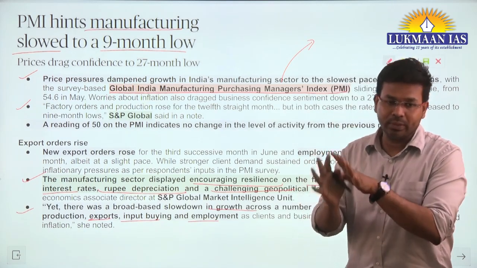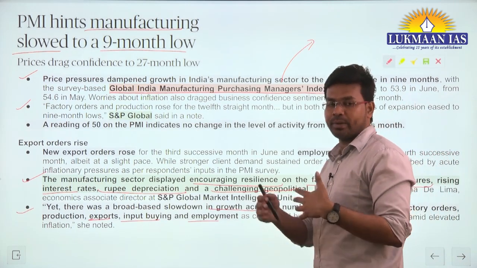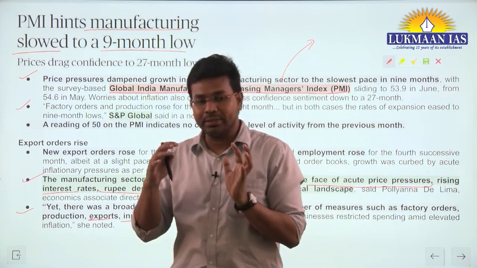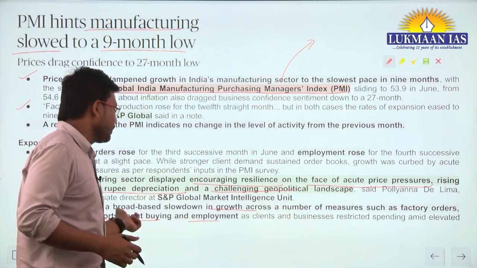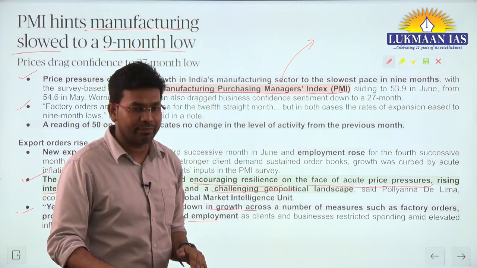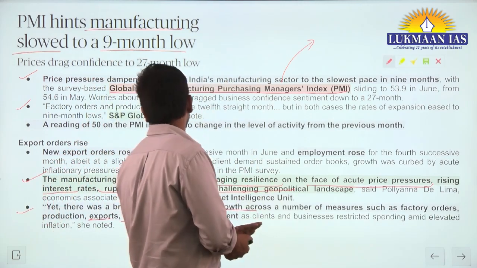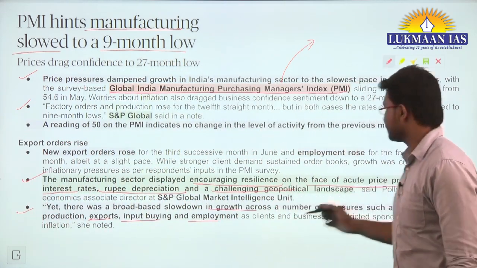It has led to a reduction in exports. And since orders are fewer, the factories are also placing fewer buying orders. It has led to a downfall in the employment level in the manufacturing sector. So these are multiple things we needed to understand.